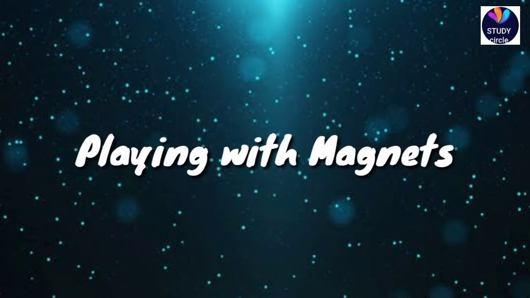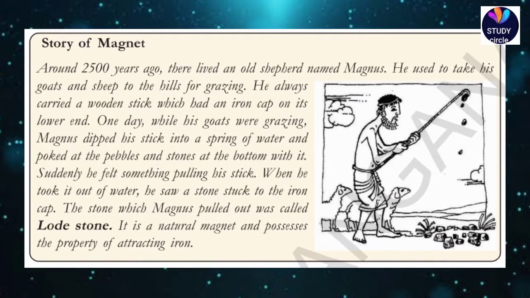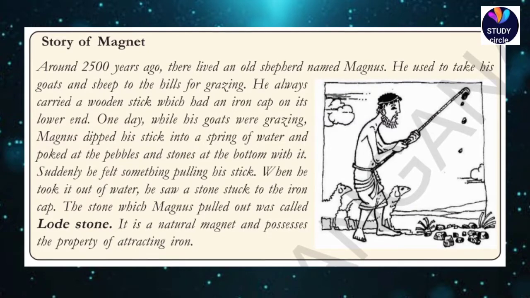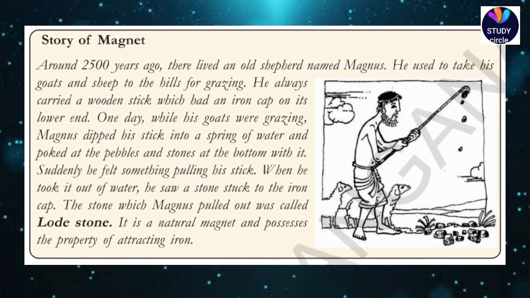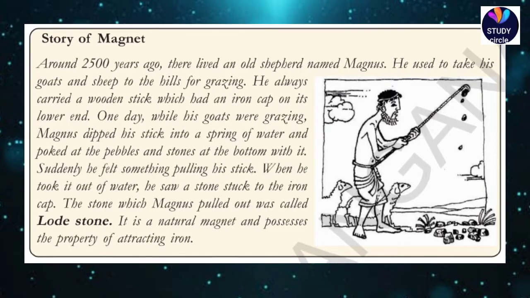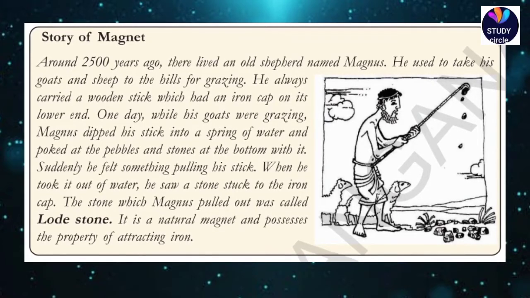So in this video we will try to cover a topic: playing with magnets. Before we start about magnets, let me describe a small story which is related to playing with magnets. Around 2500 years ago, there lived an old shepherd named Magnus. He used to take his goats and sheep to the hills for grazing. He always carried a wooden stick which had an iron cap on its lower end.